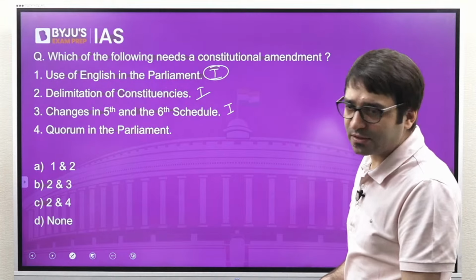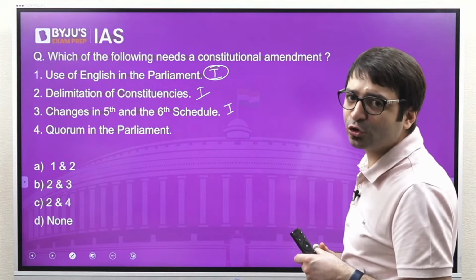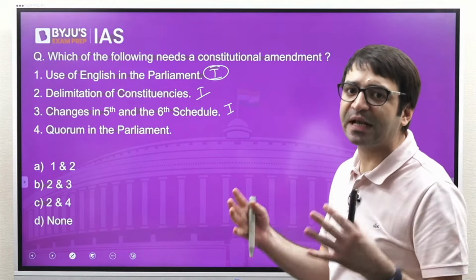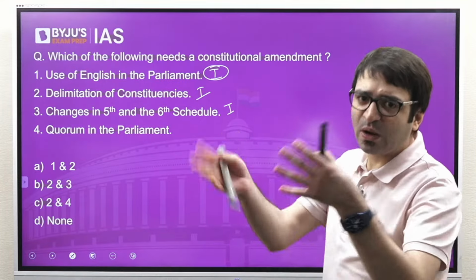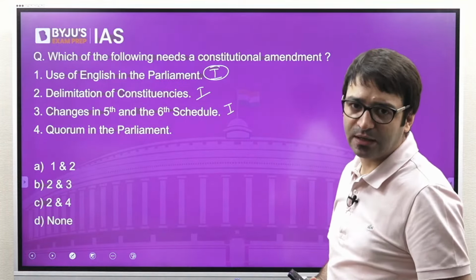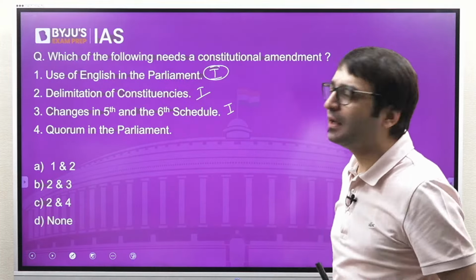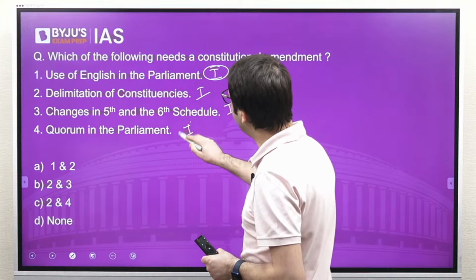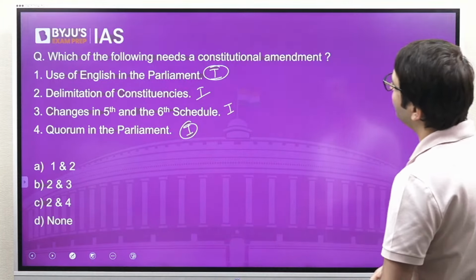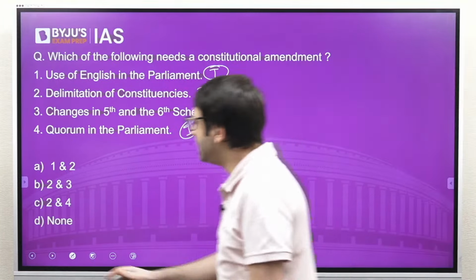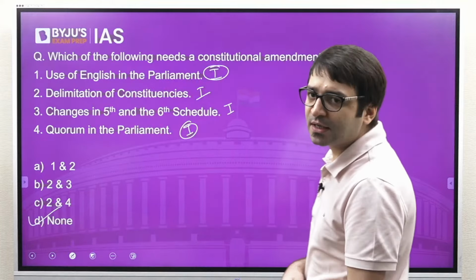Quorum in the Parliament, which means how many members should be present in the Parliament so that Parliament can function, which is considered to be 1/10 of the strength of Lok Sabha, 1/10 of the strength of Rajya Sabha. If you want to change this number, quorum, for that you don't need to amend the Constitution. So which of the following needs a constitutional amendment? D. None of the above is the right answer.